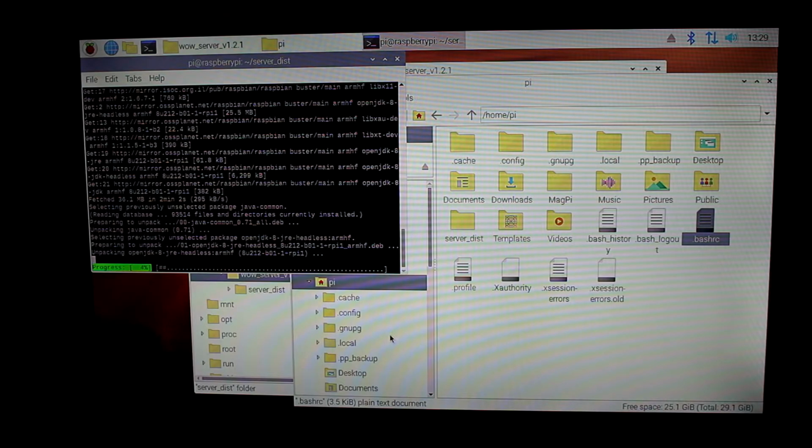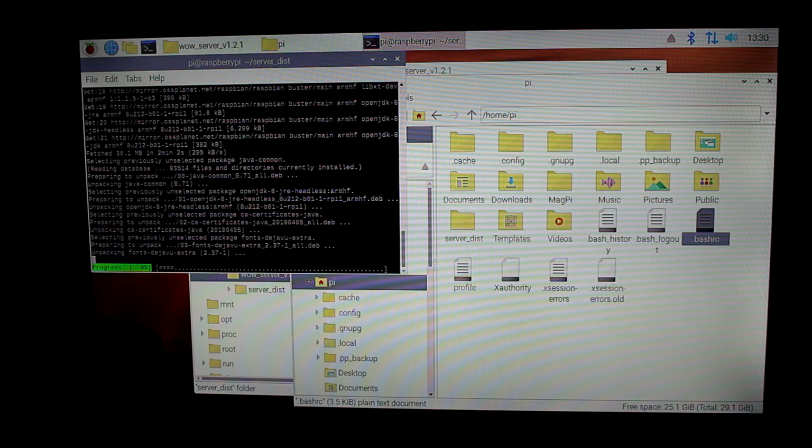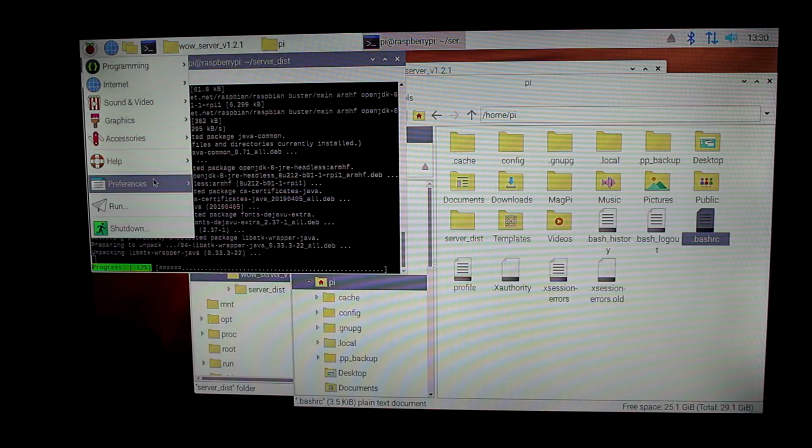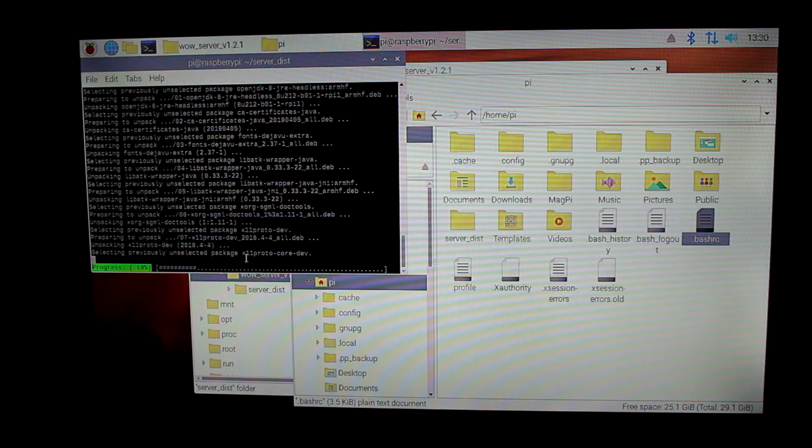In the meanwhile, we can enable SSH on the Raspberry Pi so that we have the ability to control the Raspberry Pi remotely. We can also change the password of the Pi user. So let's click here. We'll click on Preferences. We'll click on Raspberry Pi configuration.